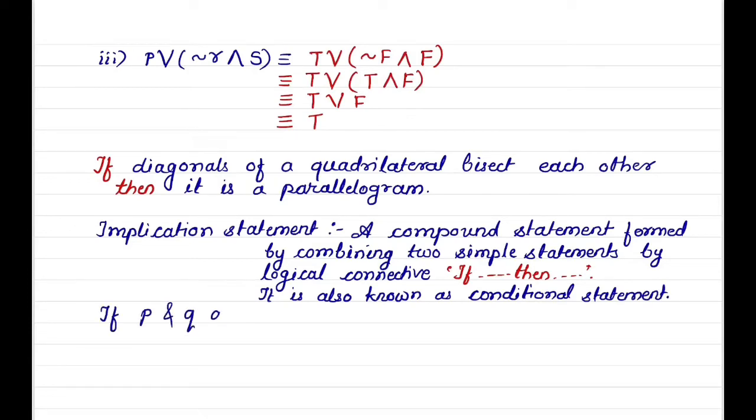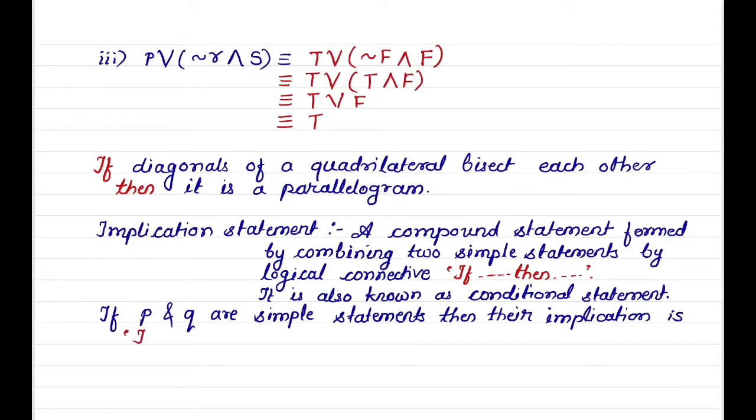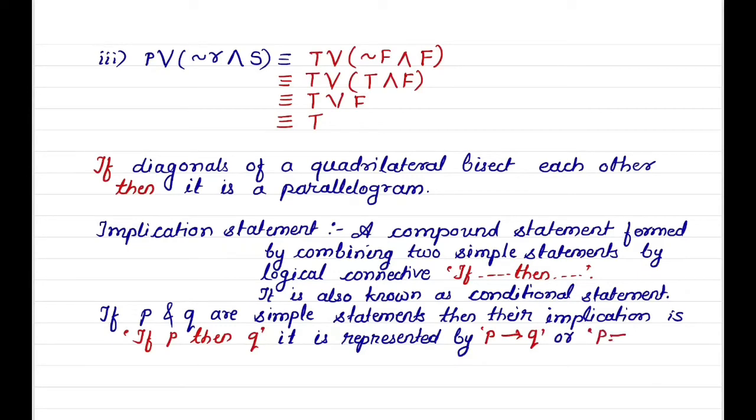If P and Q are simple statements, then their implication is if P then Q. It is represented as P implies Q, another notation for implication.